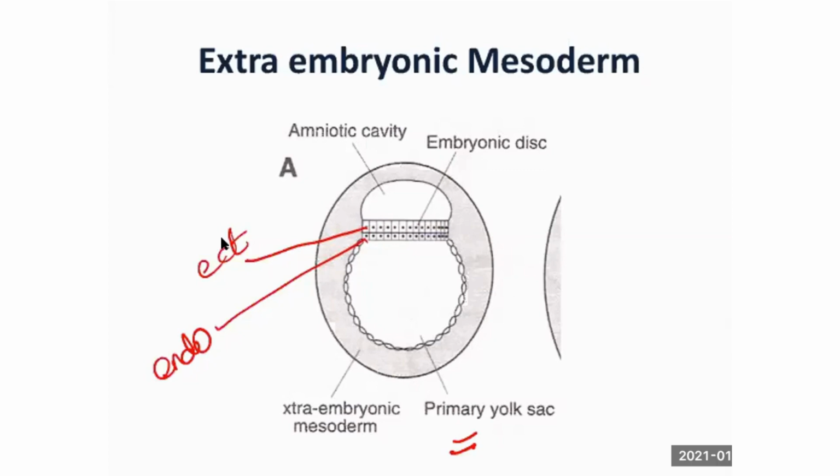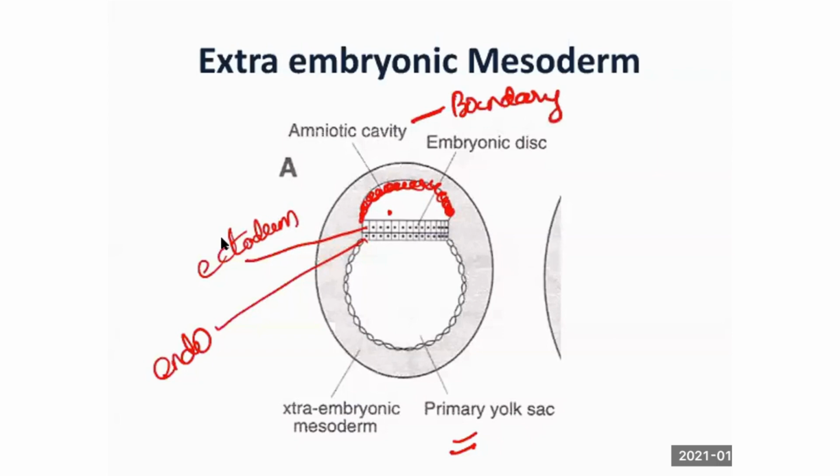Shall I proceed? Here you get the amniogenic cells, right? This cavity is called the amniotic cavity. So you can say the boundary of the amniotic cavity, right? Above it is bounded by amniogenic cells, and the floor is formed by ectodermal cells. That is the boundary of the amniotic cavity. Am I right? It's very easy by seeing this picture.